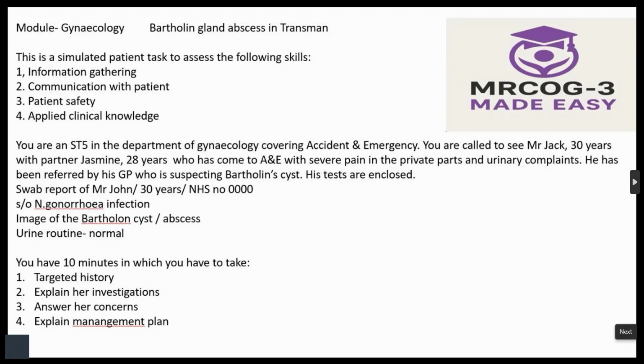So now, just some break from my conversation. Did anyone notice a change in the reports, and also in the name of the patient in this case scenario? See, the name of the patient is Mr. Jack, but in the report it is Mr. John. So we intentionally kept it for you to know that this thing can happen.